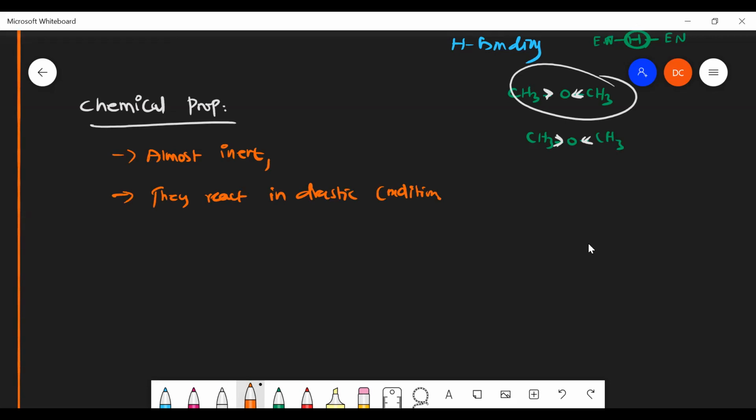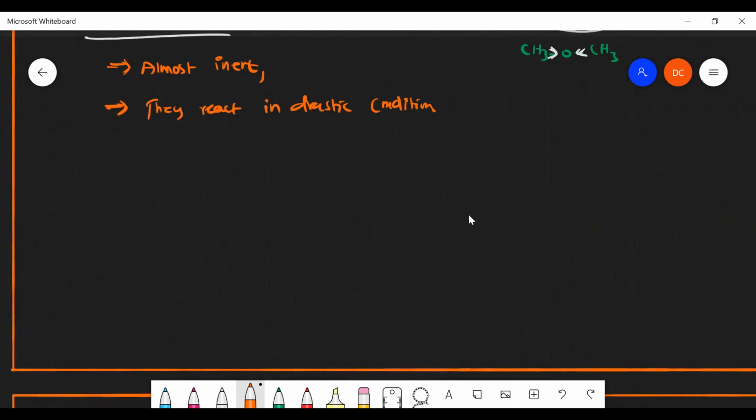You would have heard that in the case of Grignard reagent also, we use ether as a solvent. Why are we using ether as a solvent? Because ether is a non-reactive one. It does not react with anyone, that's why it can act as a solvent. Almost inert, and it reacts only in drastic conditions.